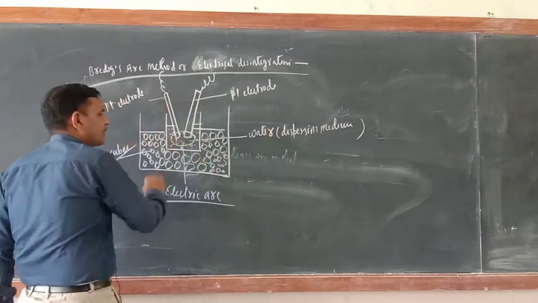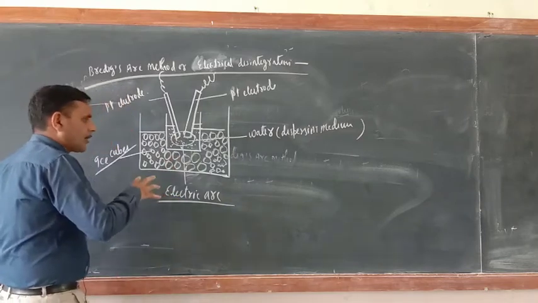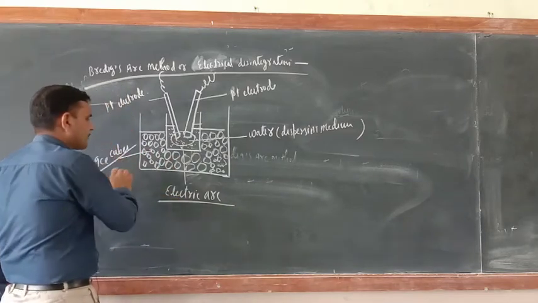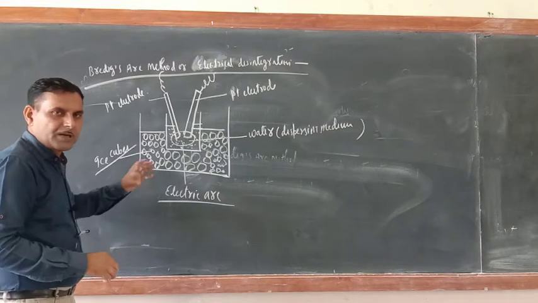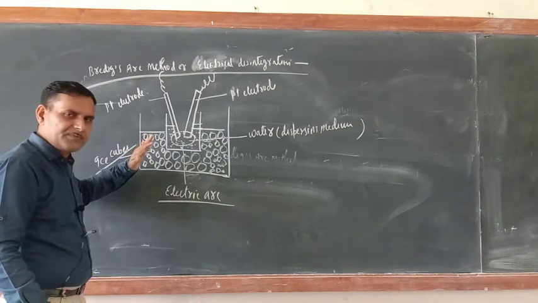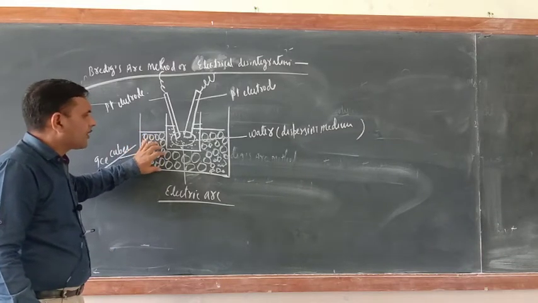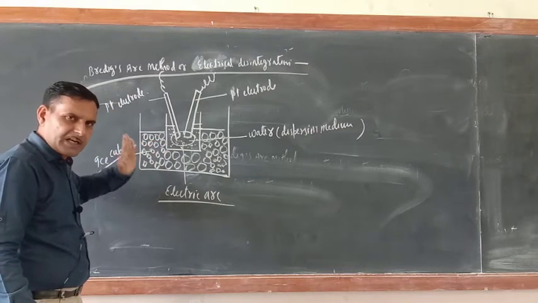So when this metal dissolves in the water, now here you kept ice cubes. Of course the temperature is very high, but because of these ice cubes, the temperature will come down.